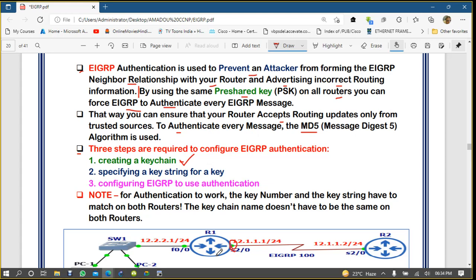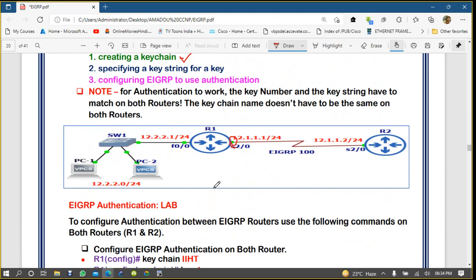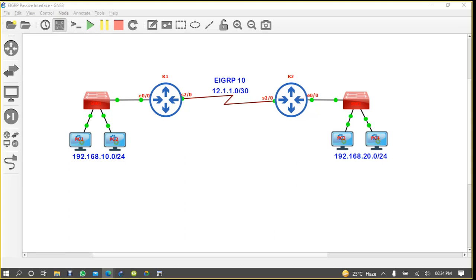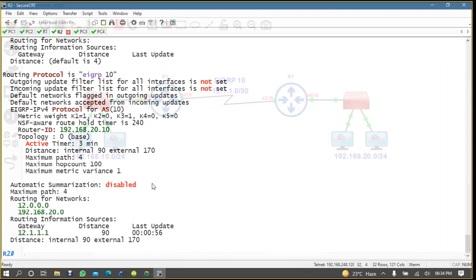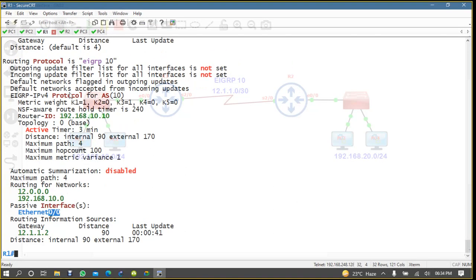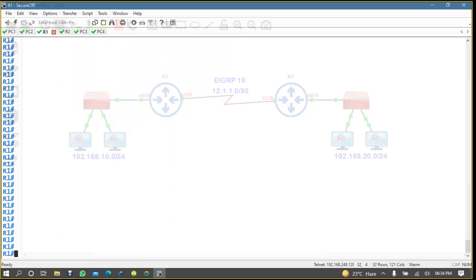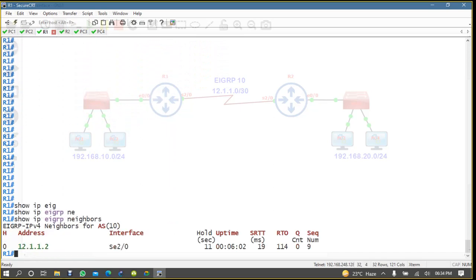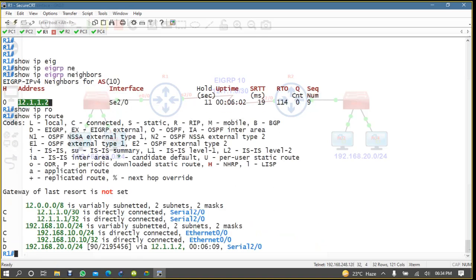So it's very simple. Let's configure EIGRP authentication between these two routers with the same lab. We'll come here to router 1, and I'll show you first a few things that you can check. IP EIGRP neighbor, yes, my router 2 is your neighbor. And if you check IP route, yes, you have routes from R2.